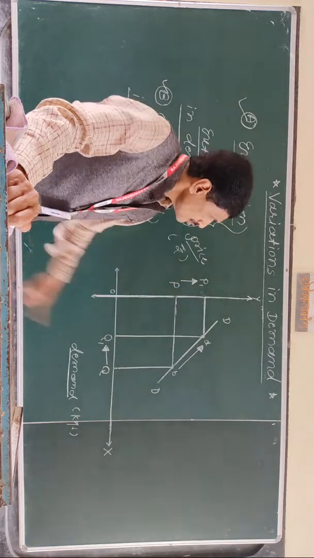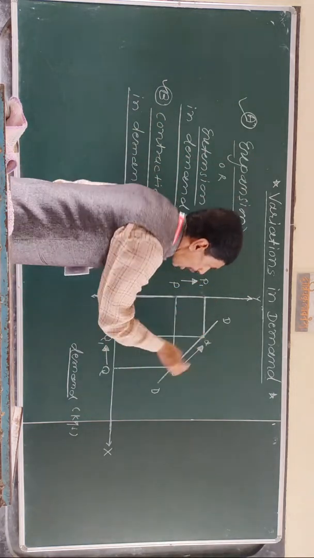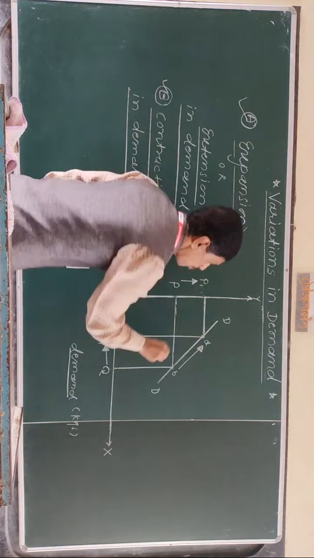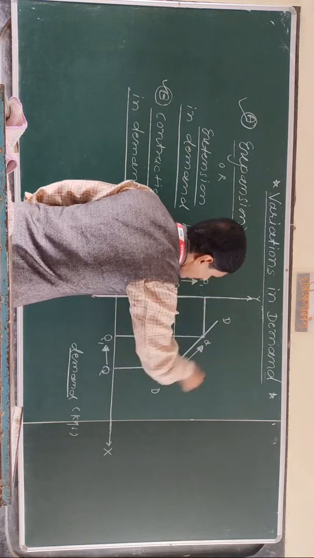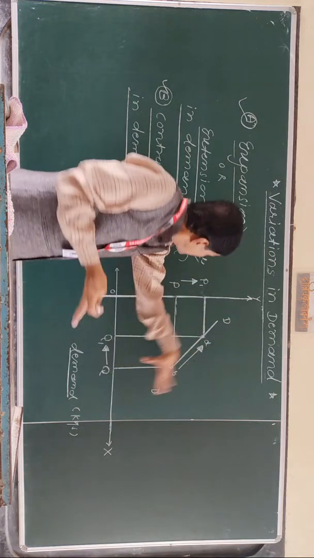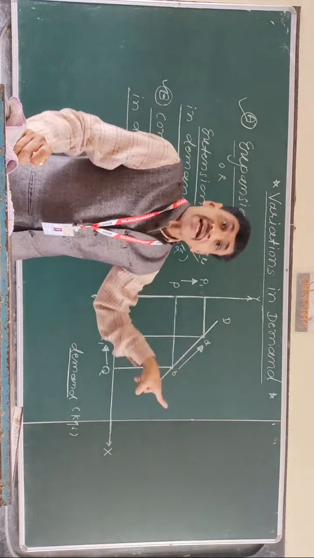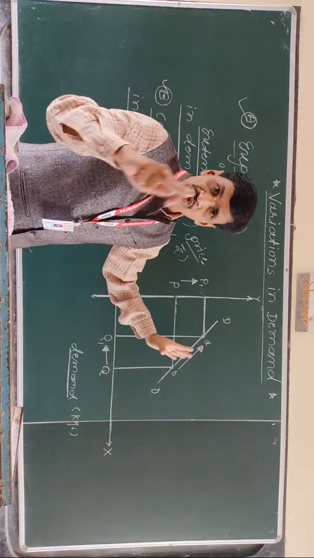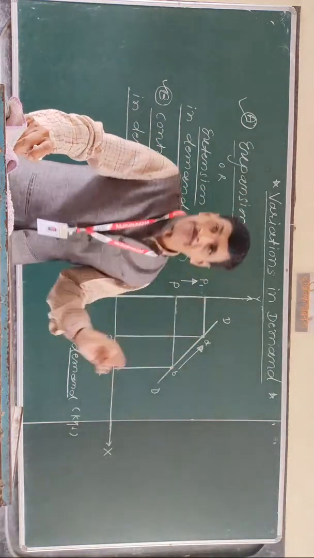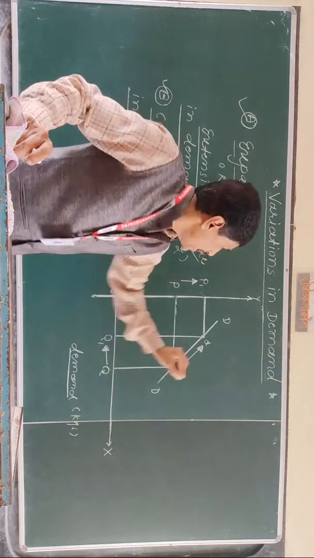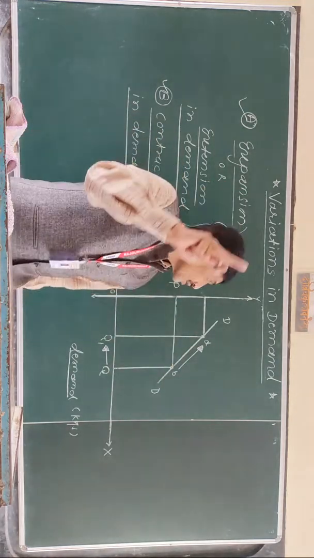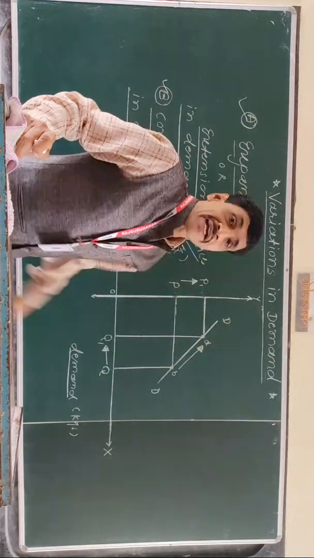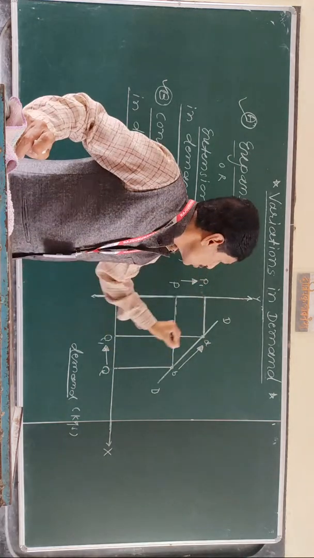Look at that. Upward movement from point B to A on the same demand curve indicates contraction in demand.